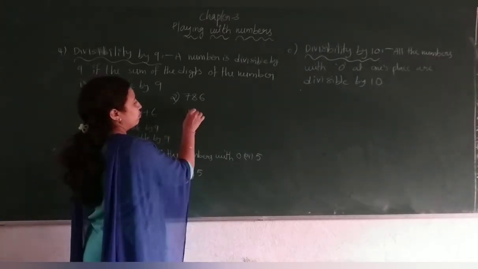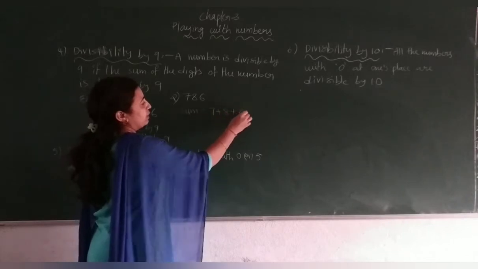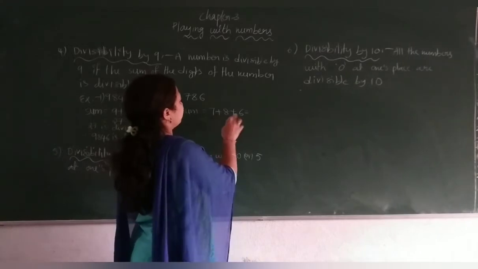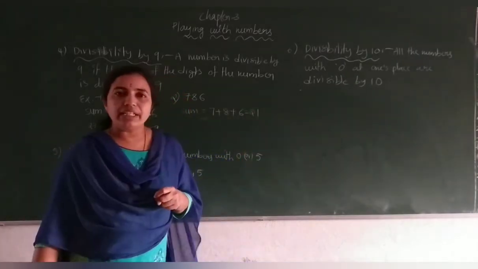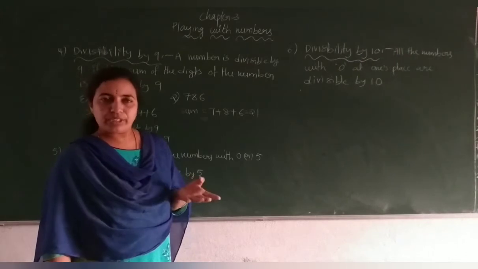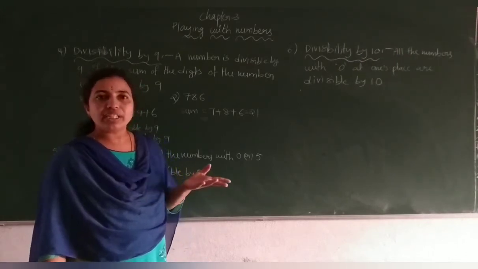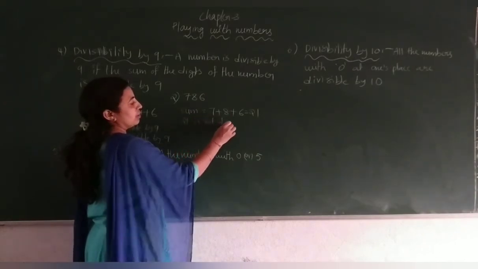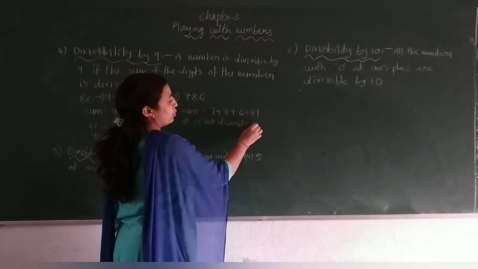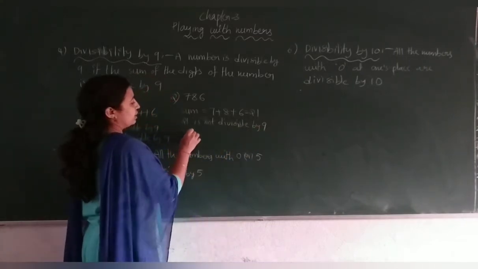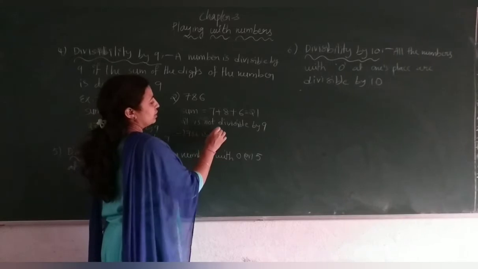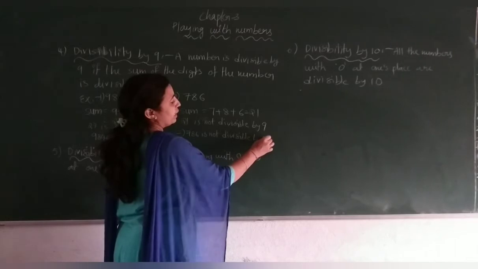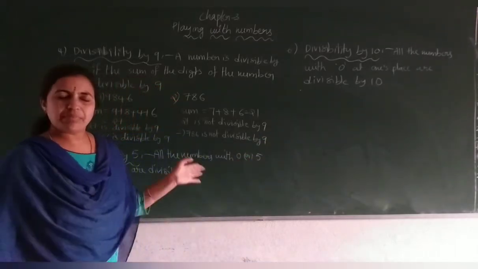Next, consider 786. Example. Find the sum: 7 plus 8 plus 6. 7 plus 8, 15, plus 6, 21. 21, is it there in the 9 table? 9 2s are 18, 9 3s are 27. 21 is not there. 21 is not divisible by 9. It implies 786 is not divisible by 9. This is the same as 3 only.